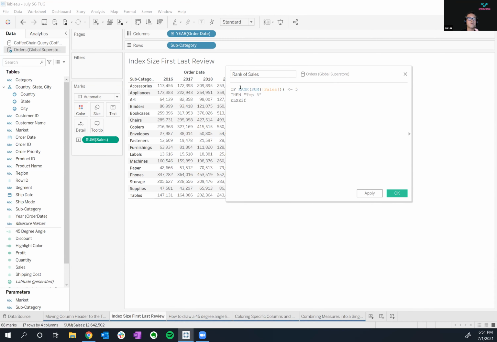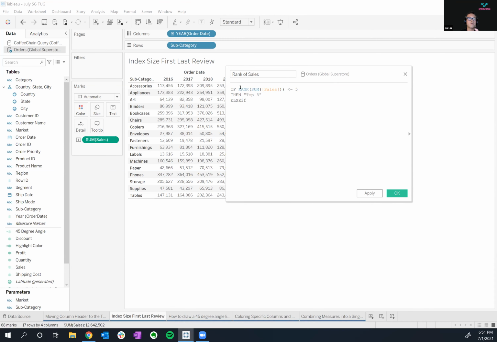And from here, else everything else is going to be other. And I'm doing the size minus 5 very strategically, because now I'll have a calculation that can tell me whether or not the number of rows or columns expands.